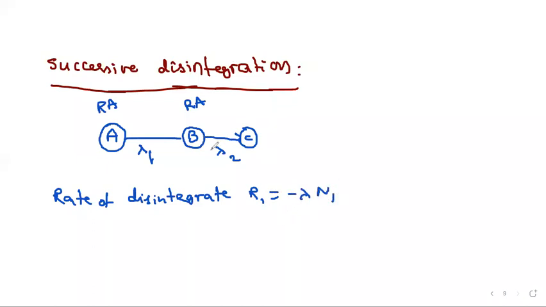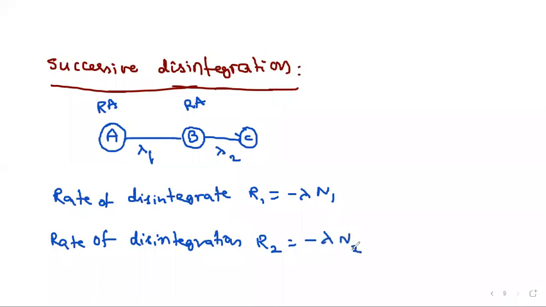And what is happening in the second case? Whenever it converts into another sample B, that element B is also going to convert into C. In that case, the rate of disintegration can be taken as R2 equal to minus lambda 2 N2, if the number of nuclei here is N2.